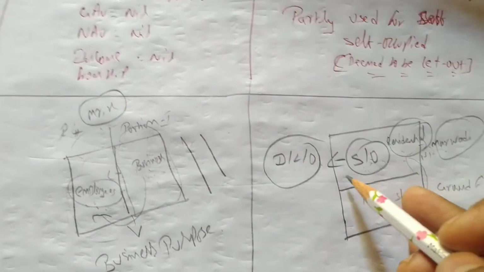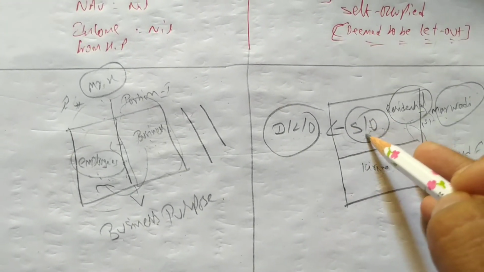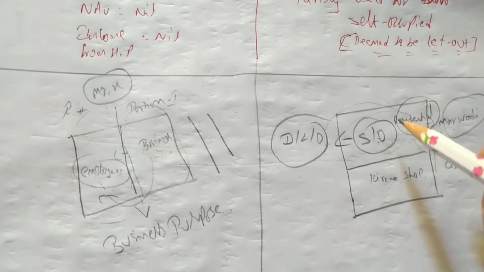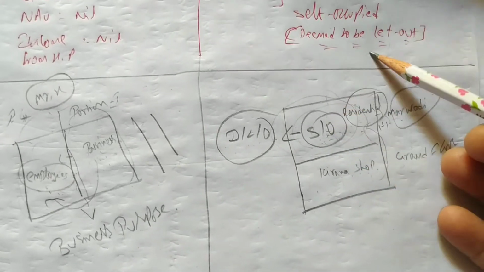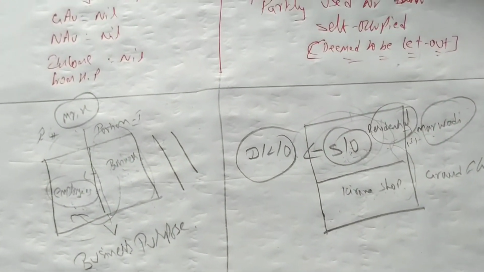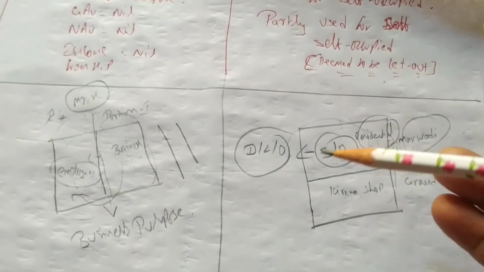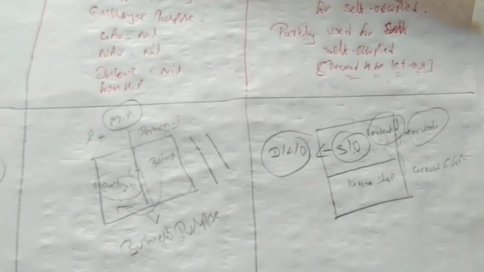The self-occupied will not be considered, and you have to pay tax on the property in which you are staying. Why is the government saying this? Because he is using it for two purposes: one is staying, and the other is business. In that case the government says we will consider the self-occupied portion as deemed to be let out. Simple, right? It's very easy.